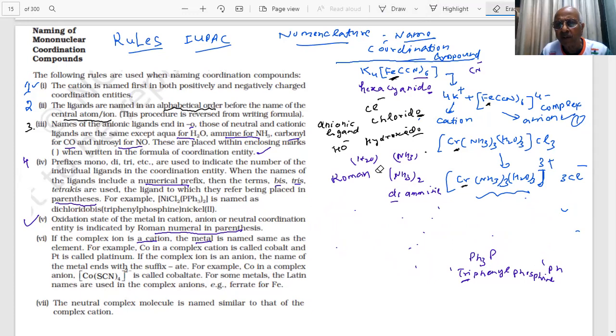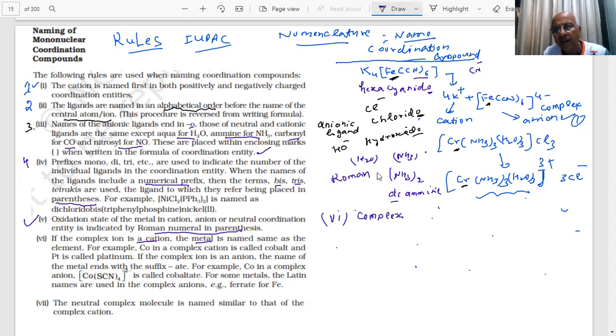You can name these compounds, students. Sixth part: if the complex ion is a cation.